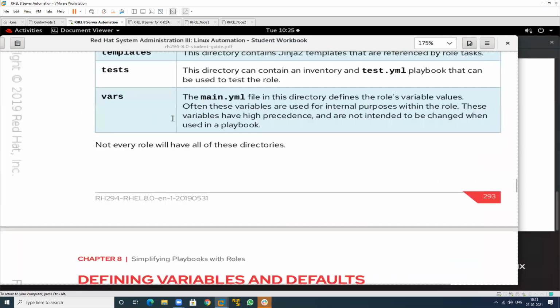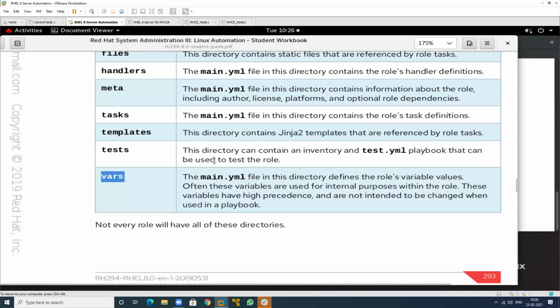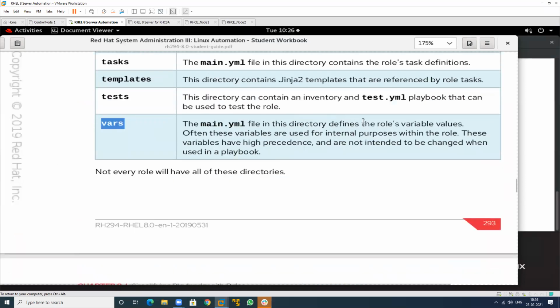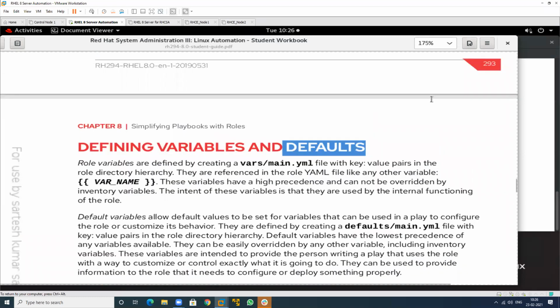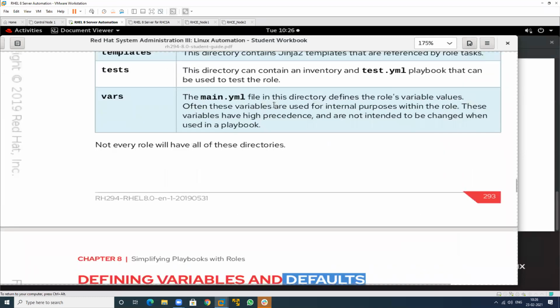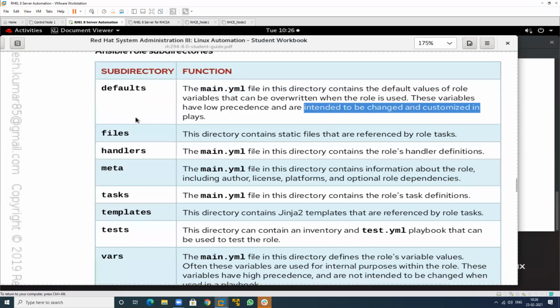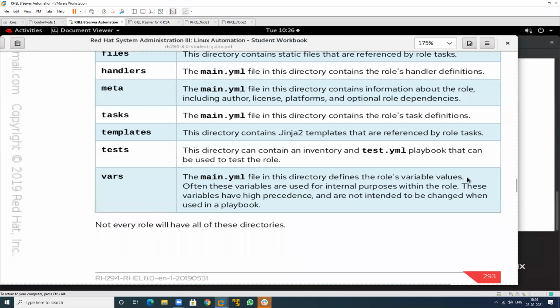Now, defining variables and defaults. In which section can we define variables? The defaults section, this one. This is the defaults section where we can define all the variables. These variables have low precedence and are intended to be changed and customized in the play. We can also define variables in the vars section. In this also, role variables can be defined. Role variables are defined by creating a file called main.yml.